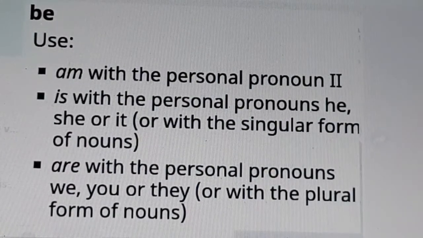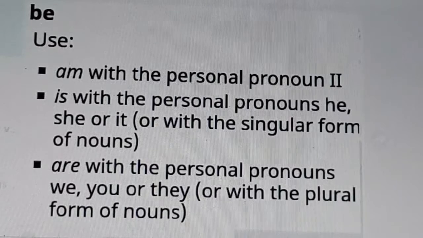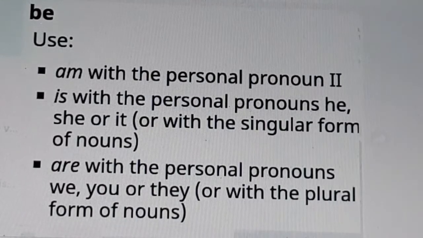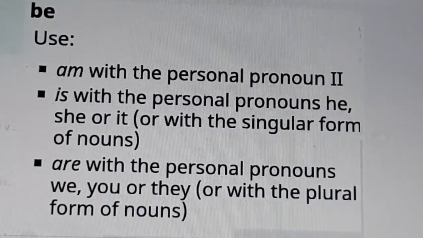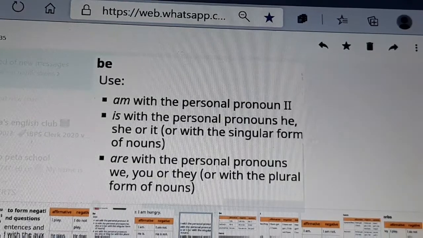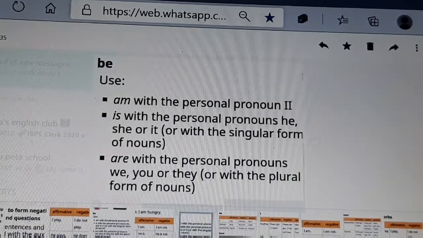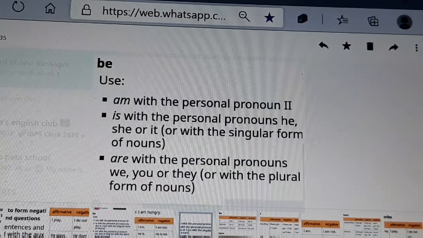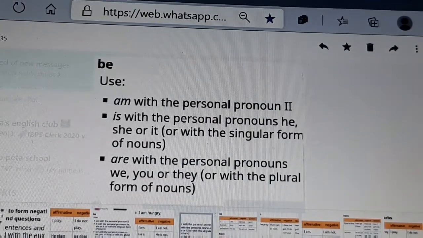Am with the first person pronoun, is with the third person pronouns he, she, it. Are with the plural form of nouns, the second person pronoun, first person plural and third person plural.